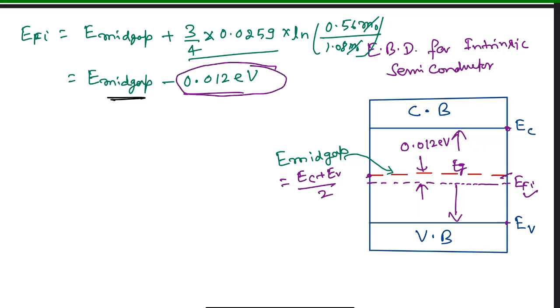As per the sign convention, the minus sign says that it lies below E mid gap by 0.012 electron volt. So the answer for the second part is 0.012 electron volt below E mid gap. This is the end of the solution for this question.